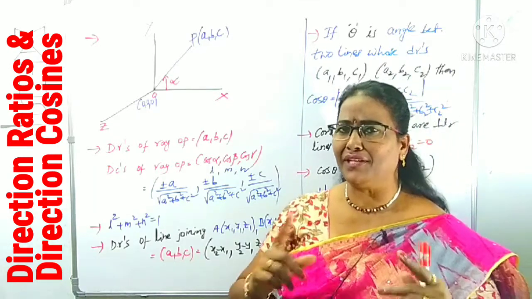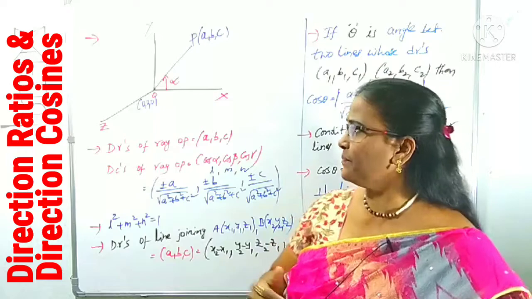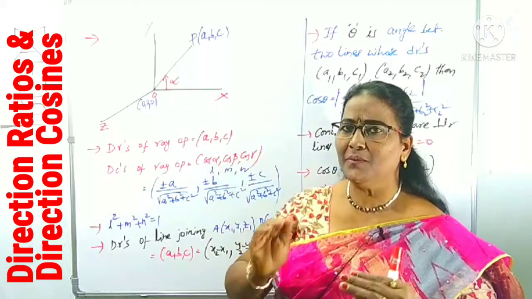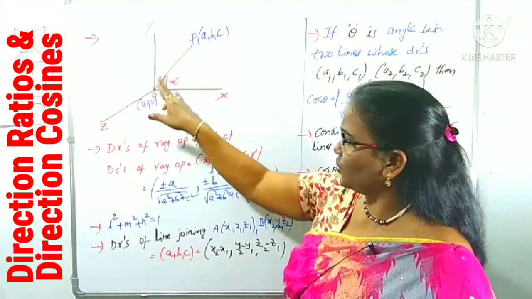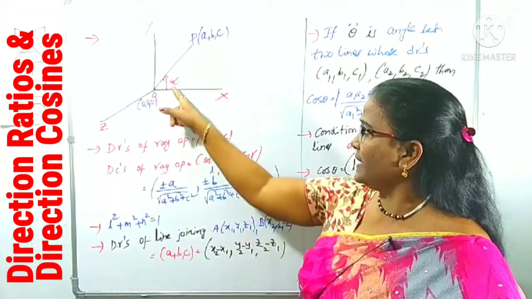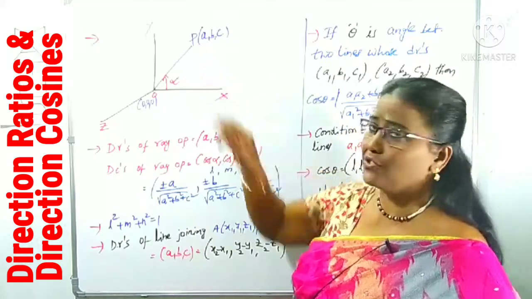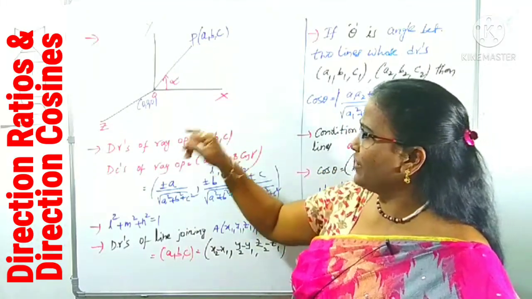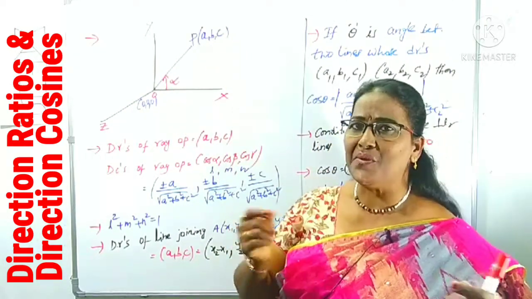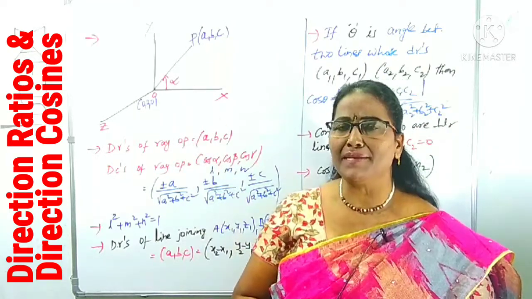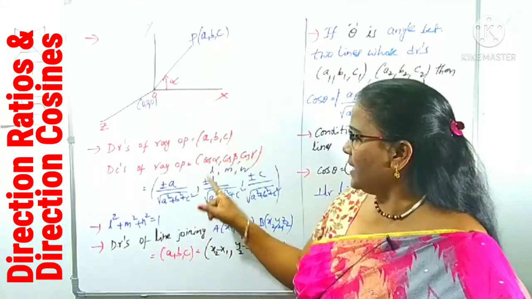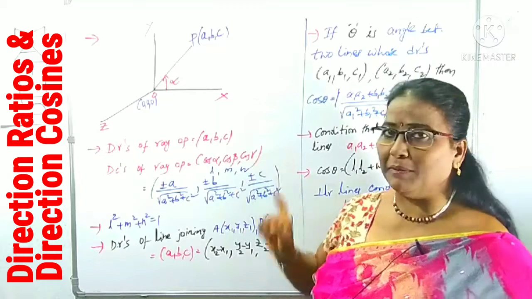Now, if you know the DRs of ray OP, then what are its DCs? Suppose this ray OP makes an angle alpha with the positive direction of the x-axis, that is the anti-clockwise direction of the x-axis. Then its cosine, cos alpha, is one of the direction cosines of ray OP. In the same way, beta is the angle made by ray OP with the y-axis, and gamma is the angle made by ray OP with the z-axis. Then the DCs of ray OP are cos alpha, cos beta, cos gamma.